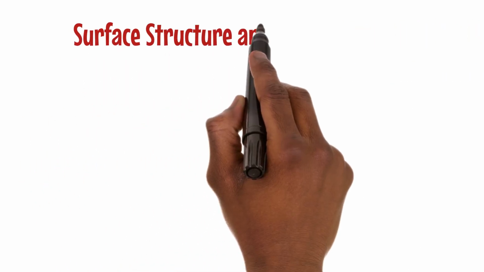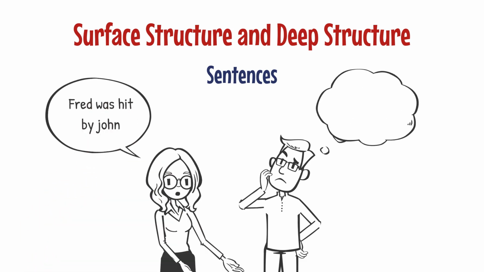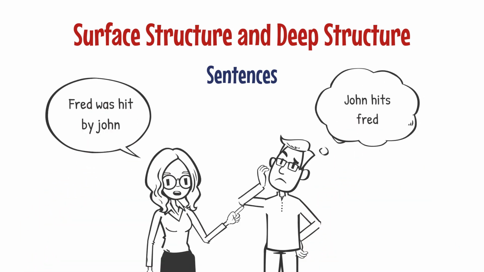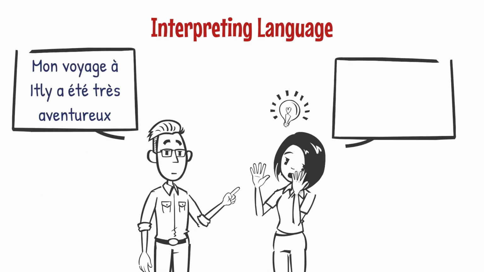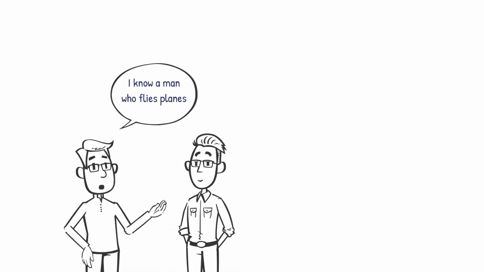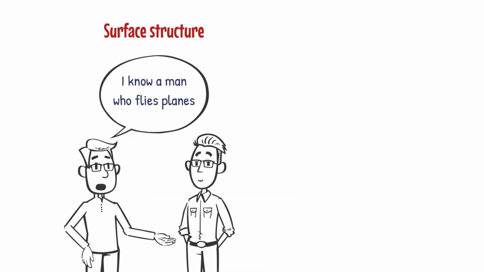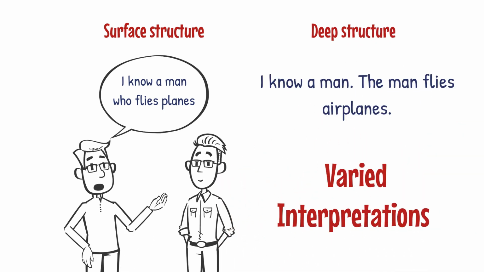Surface structure and deep structure in sentences describe the visible word arrangement and underlying meanings. These structures are key for interpreting language, showing how sentences are constructed and understood. Sentences with the same surface structure can have different deep structures, leading to varied interpretations.